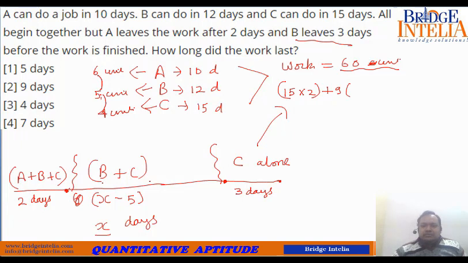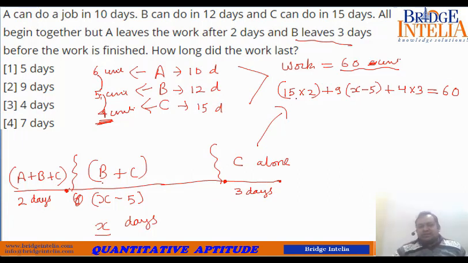So 9 into (X minus 5), plus for the last 3 days, C was alone. So if C is alone, his output alone is 4 units. So for the last 3 days, 4 units of work was done per day. So 4 into 3. So the combined result was the work got completed. Work got completed means 60 units of output was produced.